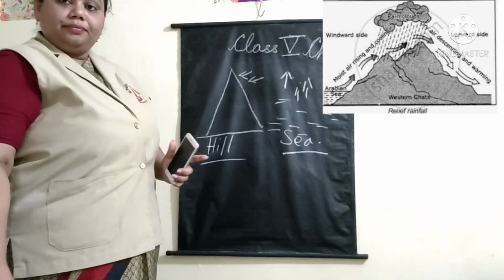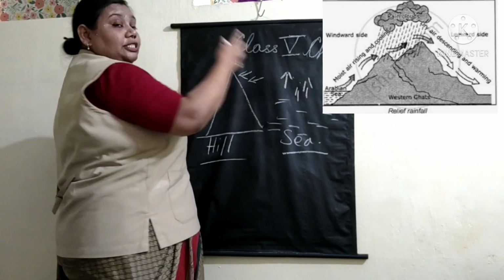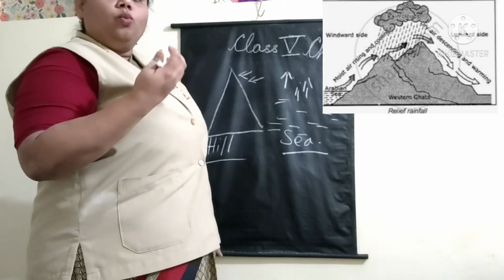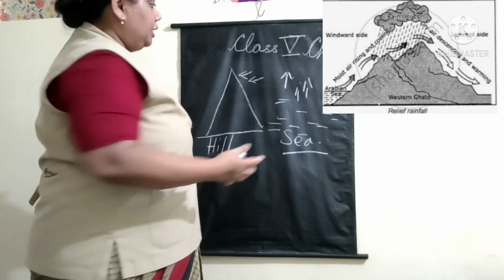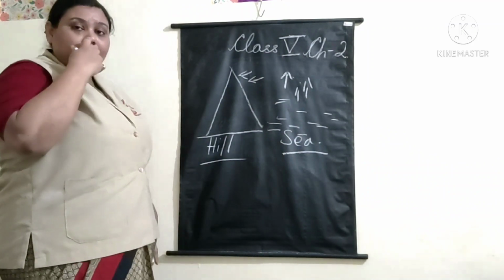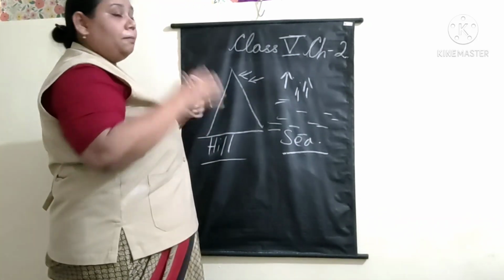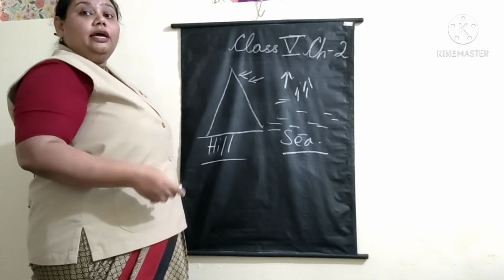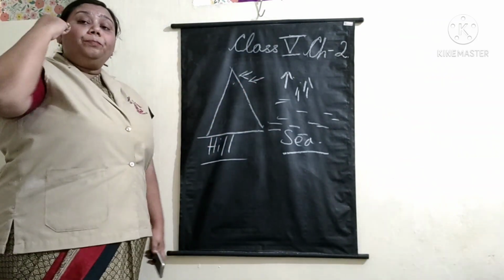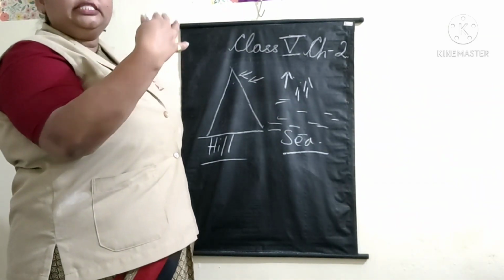Yes, or the hill. The water moves to the air, the saturated air. That means the air which has water content in it starts moving towards the mountain. Yes. Now what happens there? Because of this barrier, the mountain is perpendicular to the breeze that is blowing from the sea.